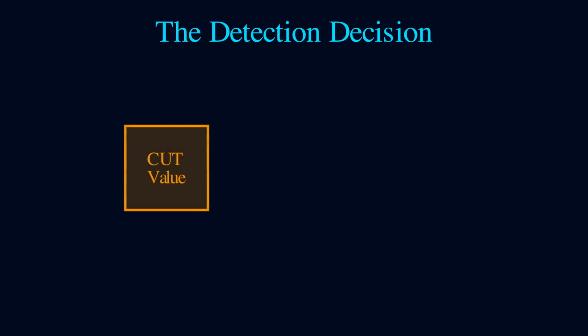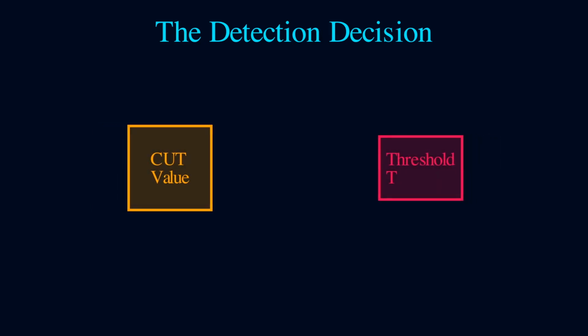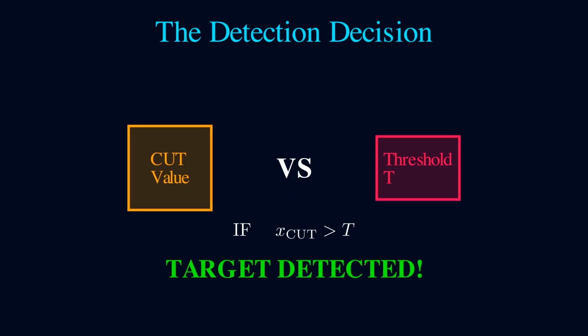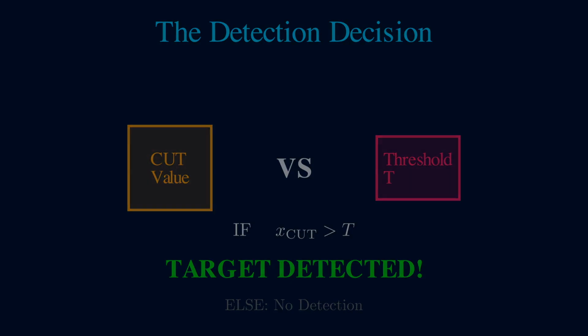The detection decision is straightforward. We compare the cell under test value against our computed threshold. If the CUT value exceeds the threshold, we declare target detected. The beauty of this approach is its adaptability. The threshold isn't fixed, it adjusts based on local conditions. In quiet environments, it's lower. In noisy environments, it rises. This is how CFAR maintains consistent performance across diverse scenarios.